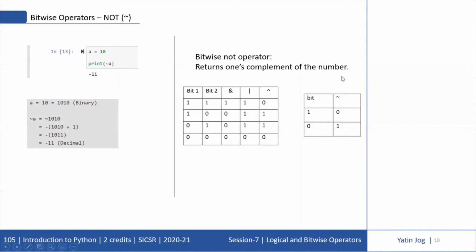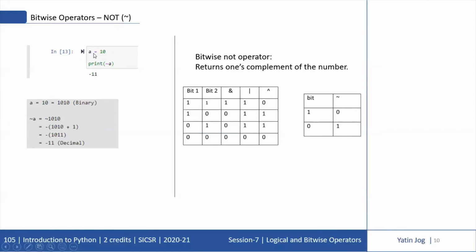Now the next bitwise operator is the NOT operator, and this is the symbol of the NOT operator. The bitwise NOT operator returns the ones complement of the number. Those who are aware of ones complement can understand this. In terms of bits, if the input is 1, the NOT operator will give 0, and if the input is 0, the NOT operator will give output as 1.